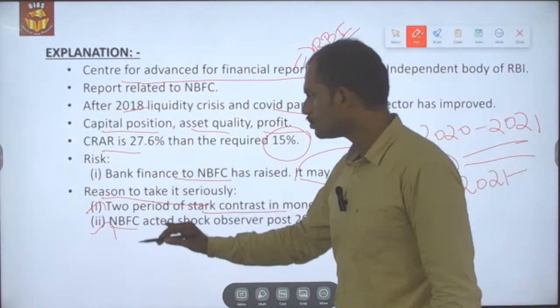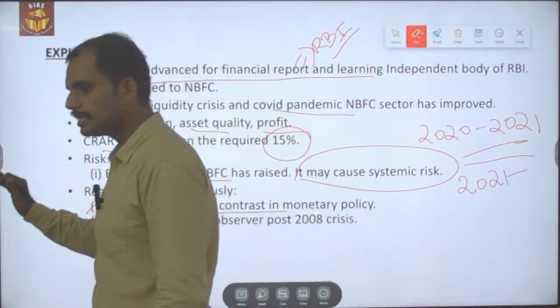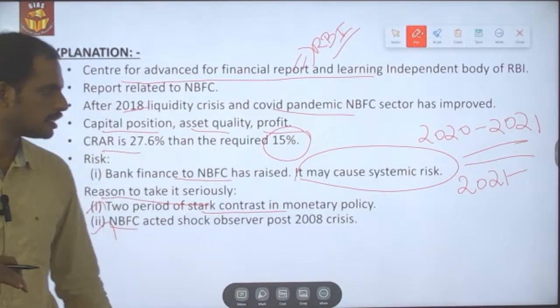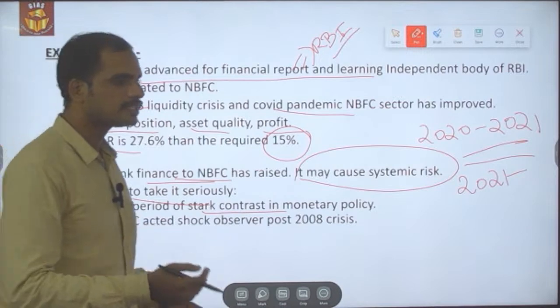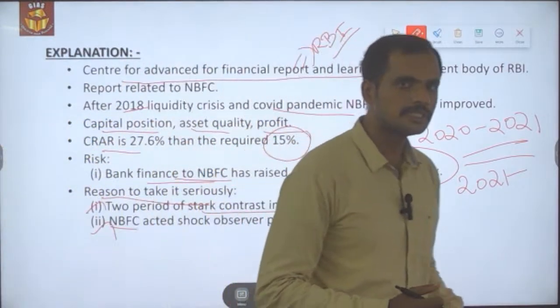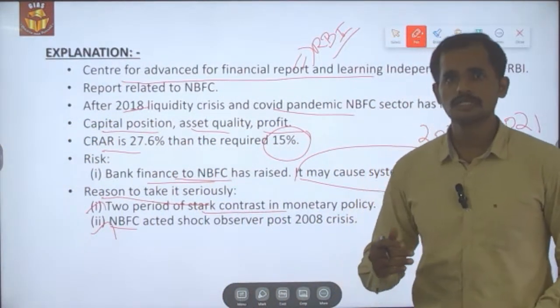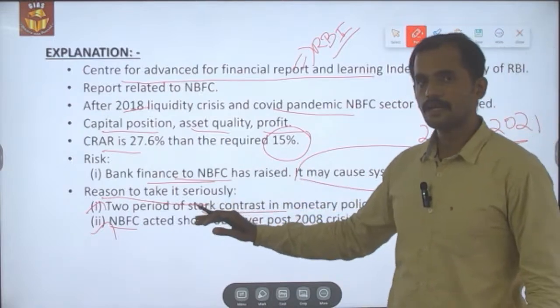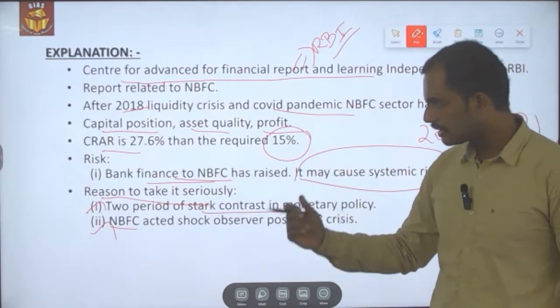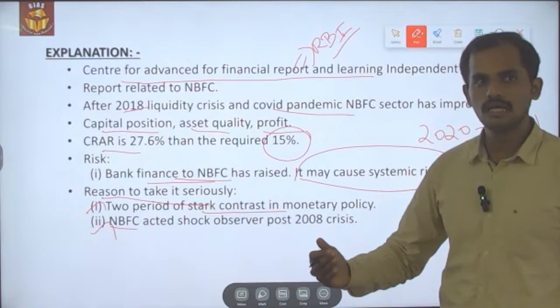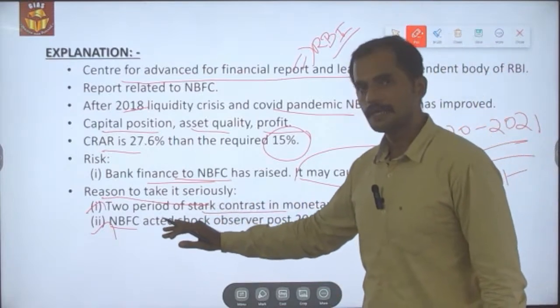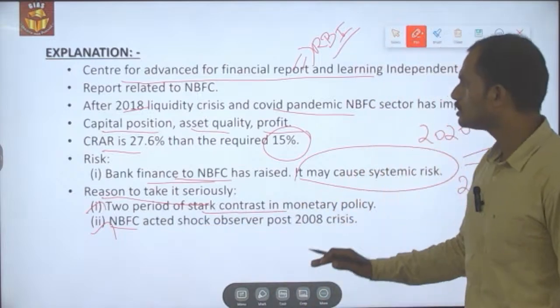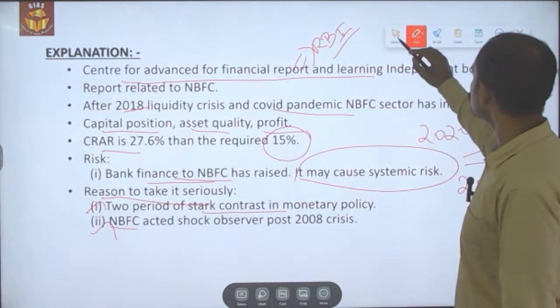So because of these two things, the RBI as well as the government need to take this risk seriously, and they need to do mitigation so that the NBFCs will be safeguarded and may not face any kind of risk, which in turn will be very helpful for the growth of the MSME sectors and also the overall business growth. So this is what the report is about.